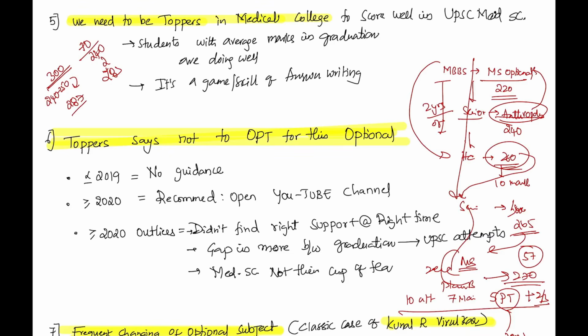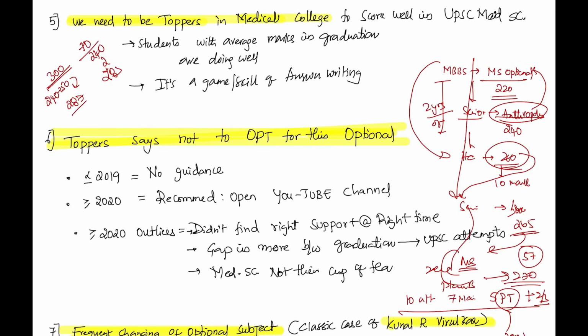If you give up and choose something else, it's the easiest way to confuse you, right? If you call someone and say I couldn't do it, the only thing you can change is optional. You cannot change your GS subject, you cannot change ethics, you cannot change CSAT. The only option is to change optional, and it's easy. The brain will push you to make that mistake, but don't commit that mistake. Persist with optional at least for one more year.